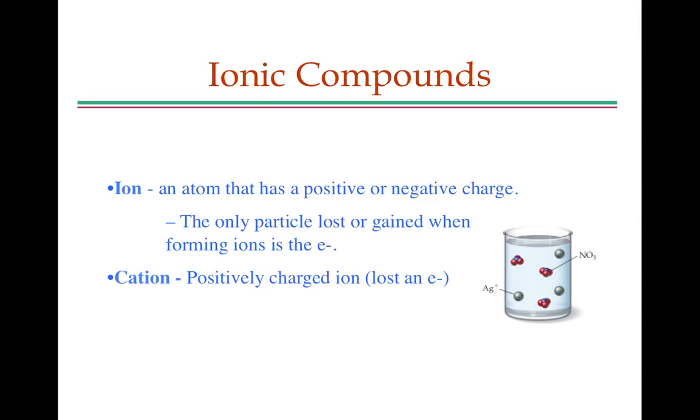Cation is the name for a type of ion which is a positively charged ion. And the way a positively charged ion can exist is if it loses electrons. An anion is a negatively charged ion, and the way it can exist is by gaining electrons.